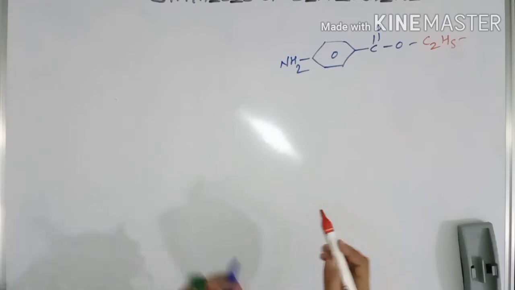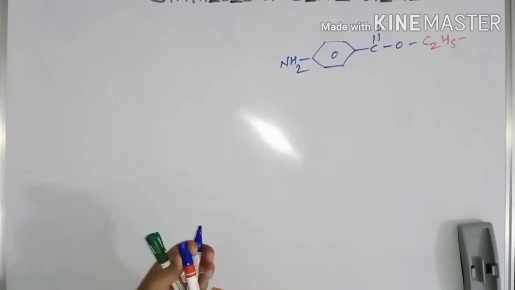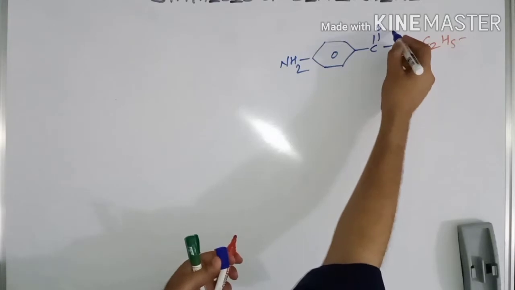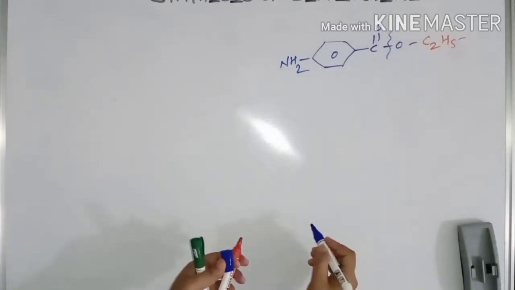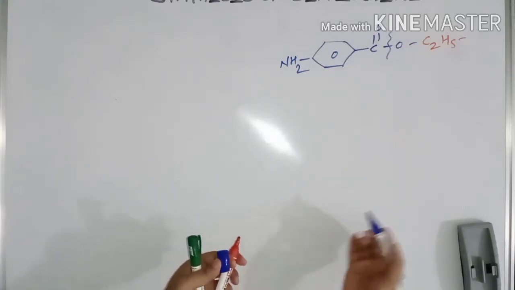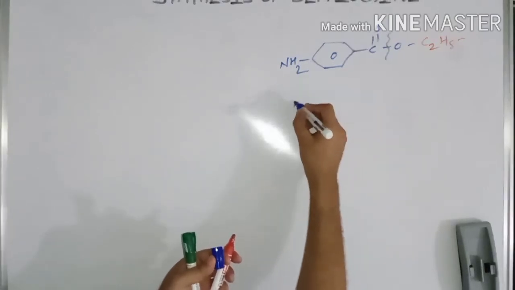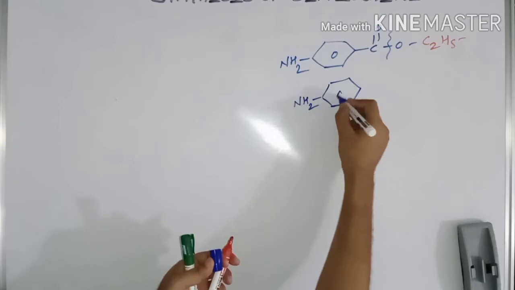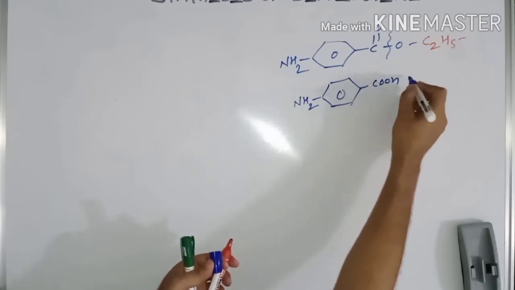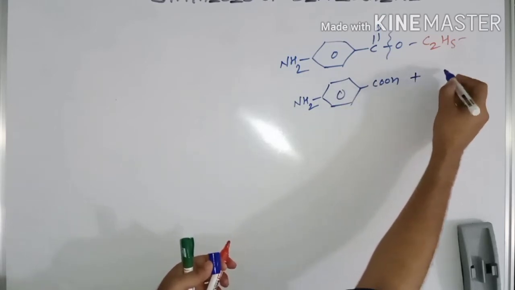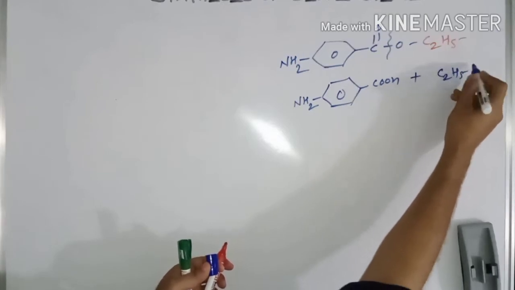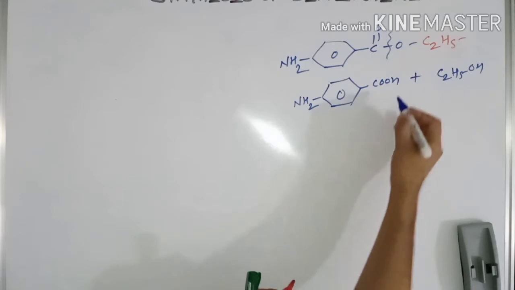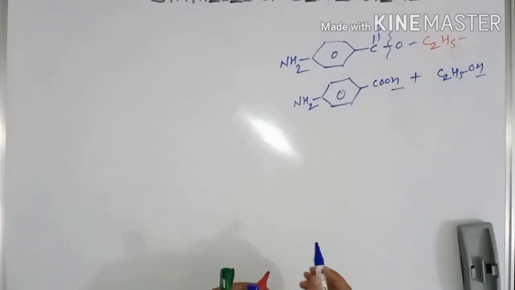So the most vulnerable bond in this drug is the ester bond. If I break this drug from this ester bond, then two entities will be obtained. First one is your para-aminobenzoic acid and second one is your ethanol. And we know very well that ester can be synthesized by reacting acid with alcohol.